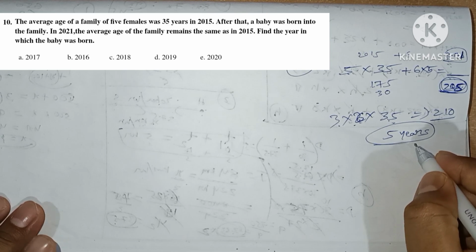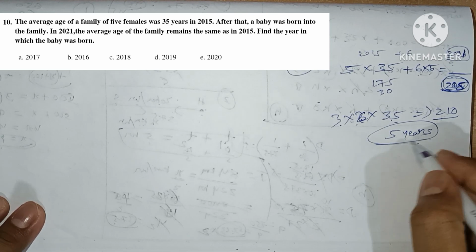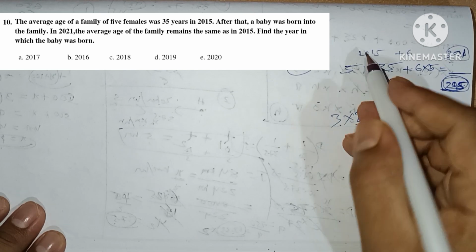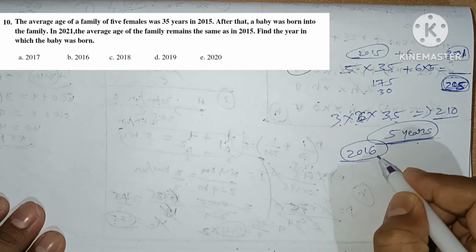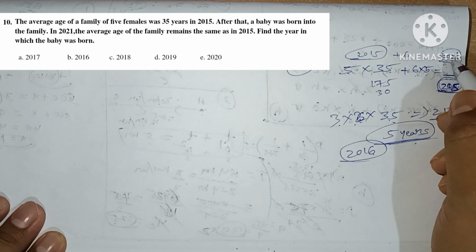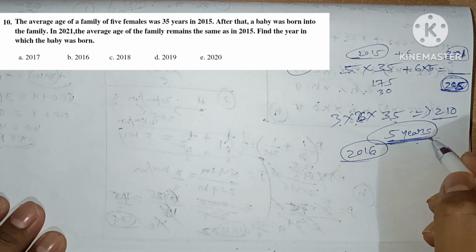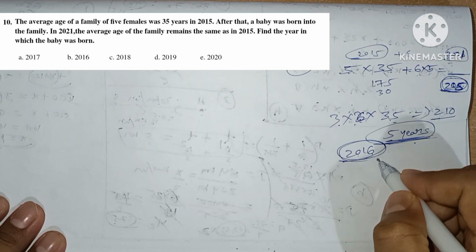So this 5 years is nothing but the age of the baby. So 5 years for the baby means in 2016 the baby was born. From 2016 to 2021 it is 5 years. So the baby was born in 2016.